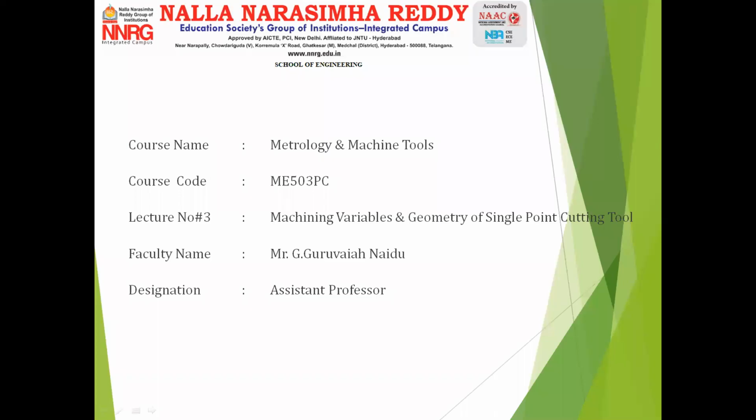Welcome to the third lecture of the course Metrology and Machine Tools. Today we'll discuss the machining variables and geometry of a single point cutting tool. Machining variables, you can call them the elements of metal cutting: cutting speed, feed and depth of cut. These three are the machining variables.